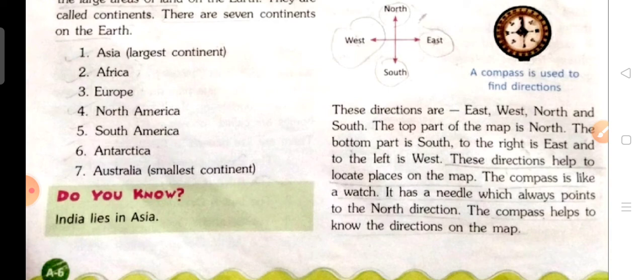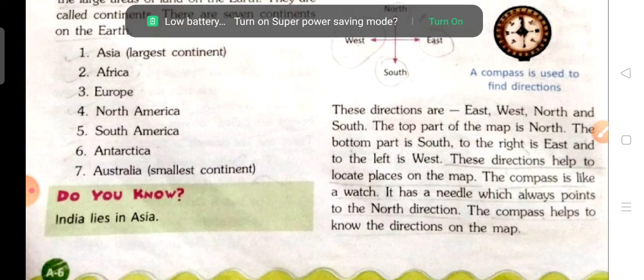The compass is like a watch. Here you can see a compass. Why is it used, children? A compass is used to find directions. It has a needle, which always points to the north direction. The compass helps to know the direction on the map. With the help of a compass, we could identify the direction on the map.